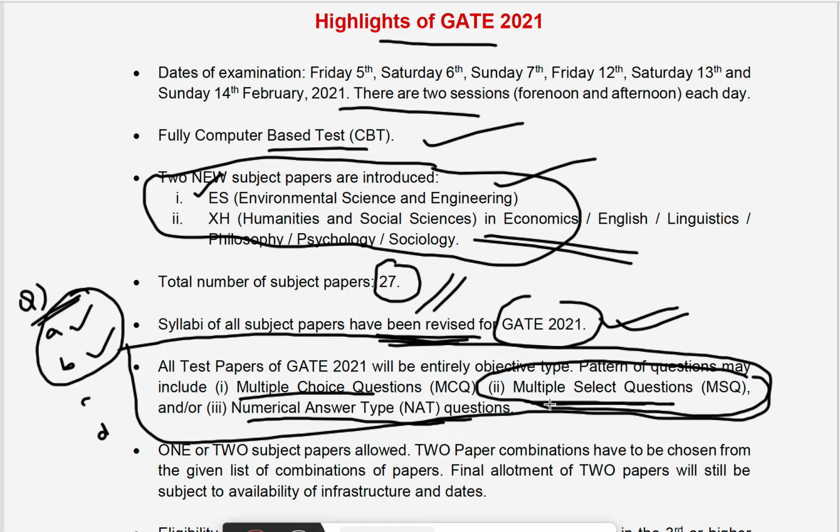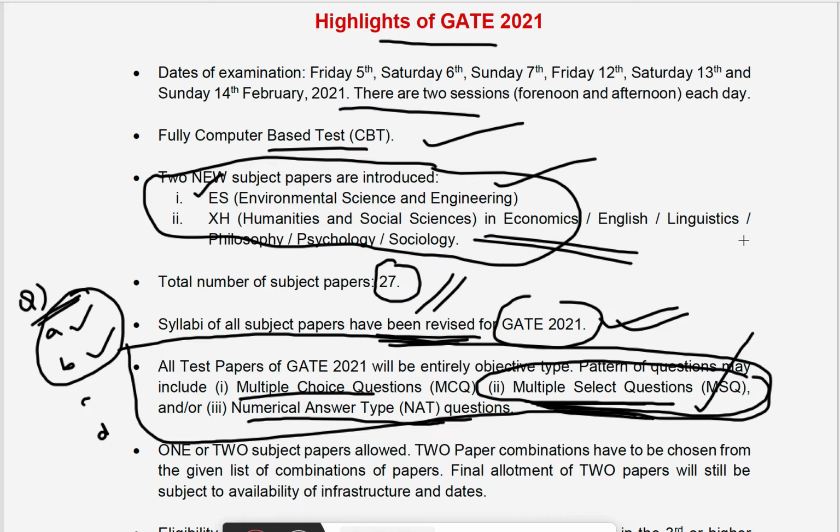So this is one more new type of question present in the GATE 2021 paper: multiple choice questions, multiple select questions, and numerical answer type questions. In the second and third types we don't have any negative marking scheme. The negative marking scheme appears only for multiple choice questions, which have four options A, B, C, D. Out of four options only one is correct, the remaining three are wrong. If you choose a wrong answer you will get a negative mark. These multiple select questions are newly introduced in the GATE 2021 question paper.